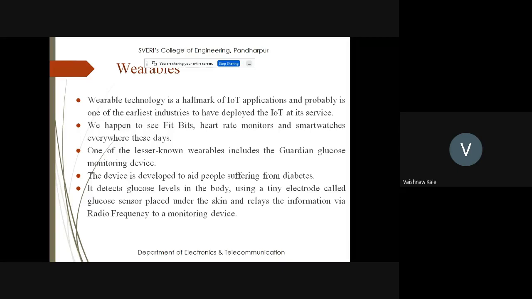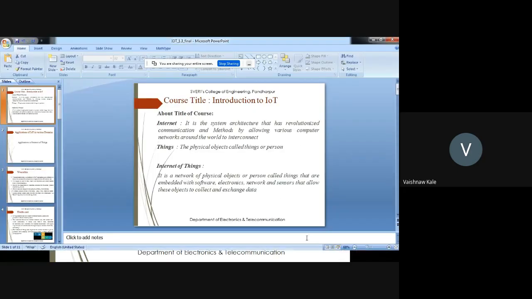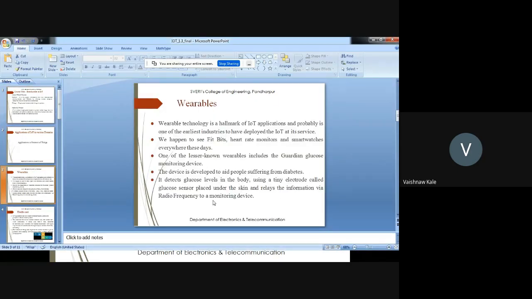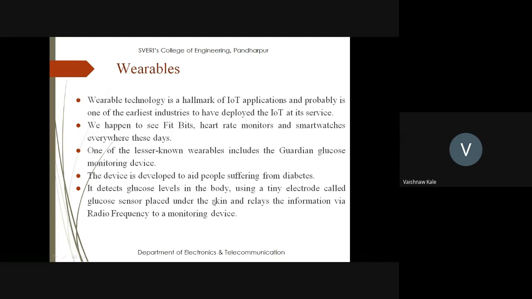It detects glucose levels in the body using a tiny electrode called a glucose sensor placed under the skin and relays the information via radio frequency to the monitoring device. So normally, all these sensors will be placed touching your skin, under the skin, and then it will collect all the information from your body and give it to the device, and the device will display all the information.